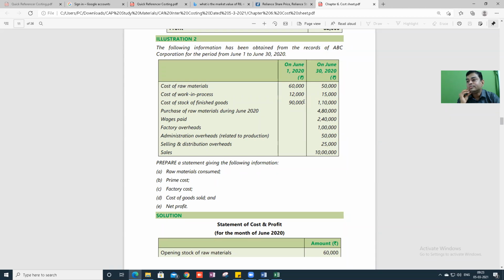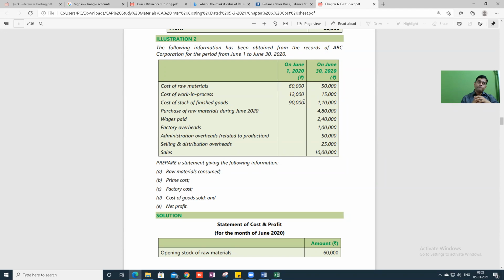Administration overheads related to production, 50,000. Shall I consider this in cost of production? Yes. So you told 8,27,000. To that add 50,000. What is 8,77,000? Correct. What is that 8,77,000?